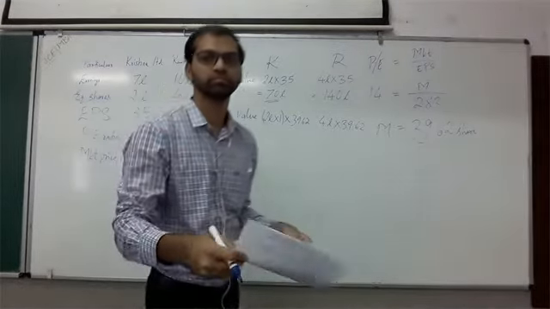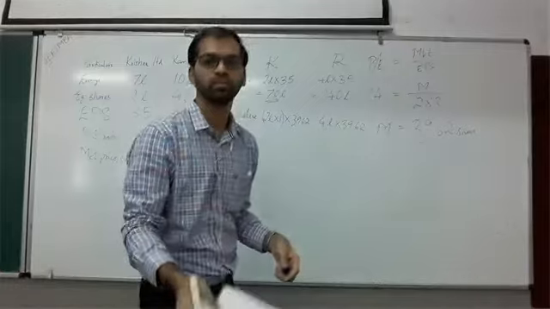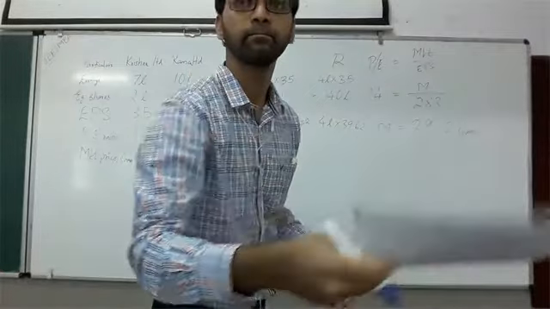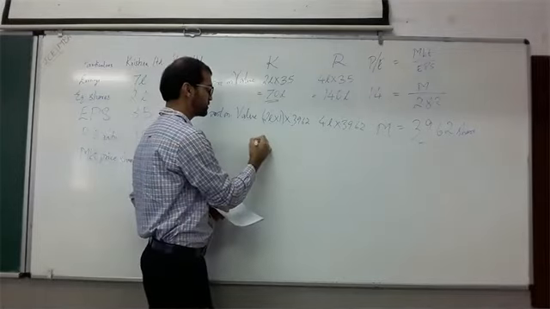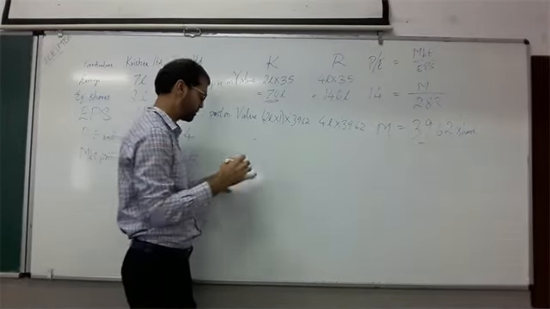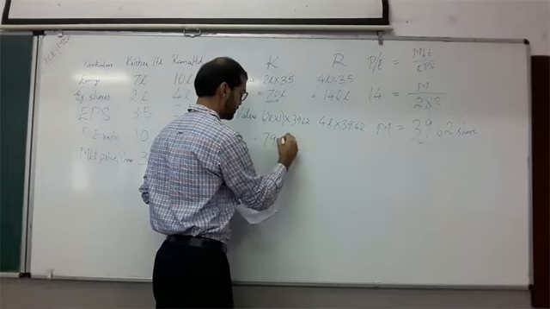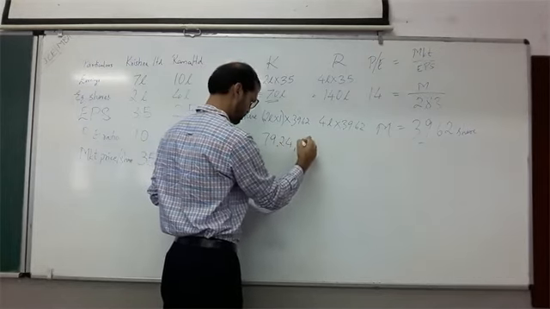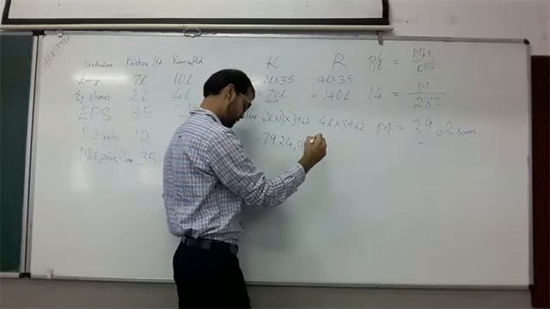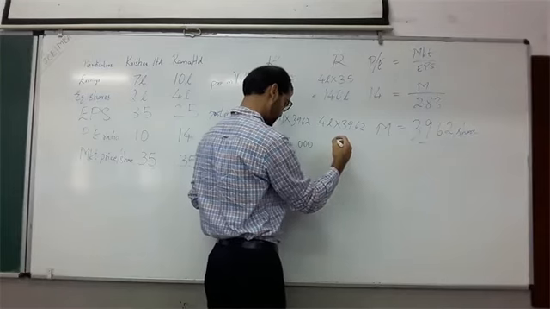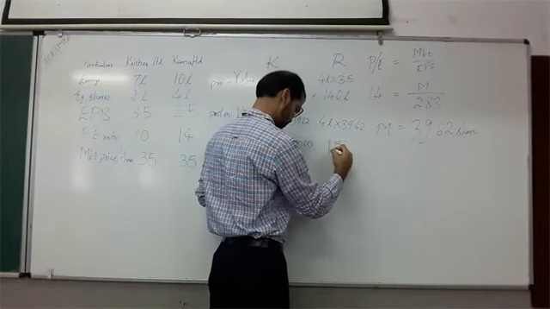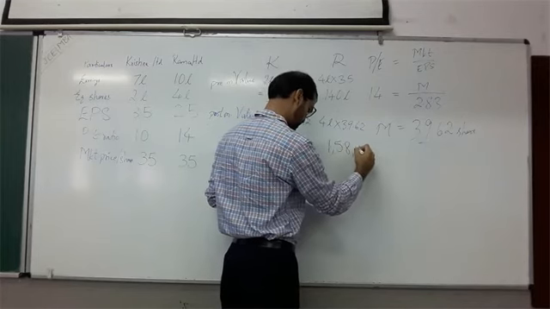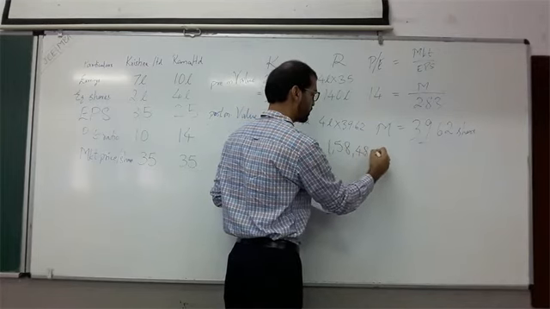Okay, so what will be the value of this? It will be 79 lakhs 24,000, sorry, and this will be 1 crore 58 lakhs 48,000.